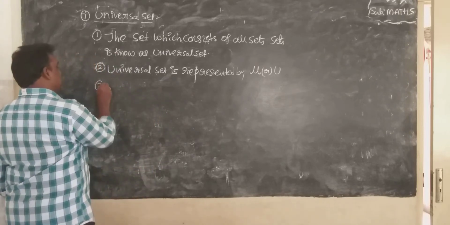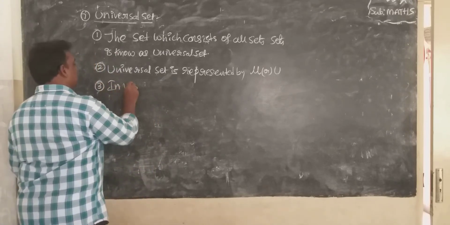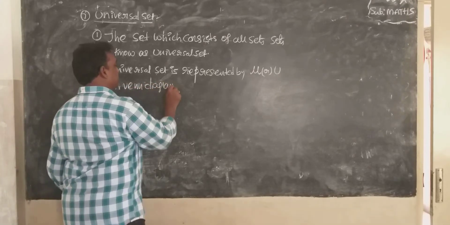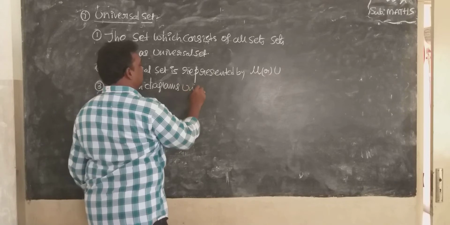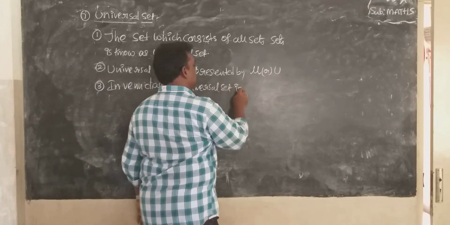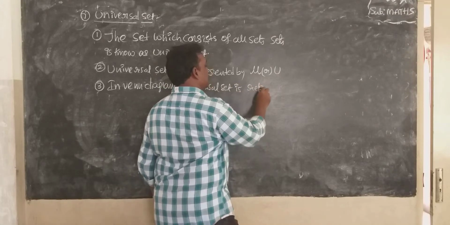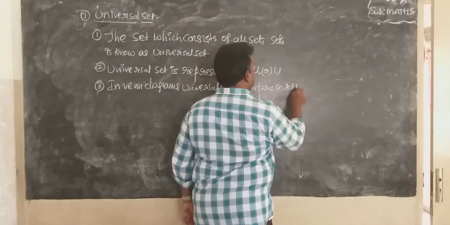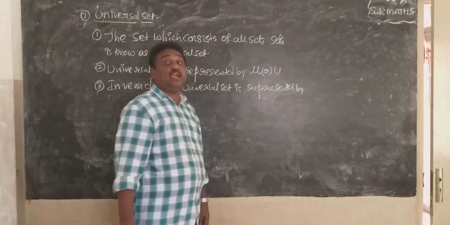Third point: in Venn diagrams, the universal set is represented by a rectangular box.